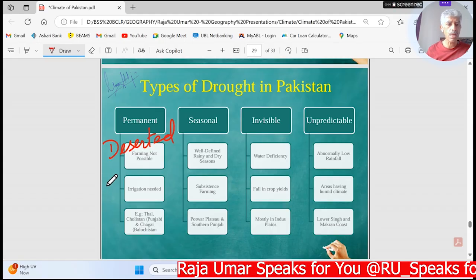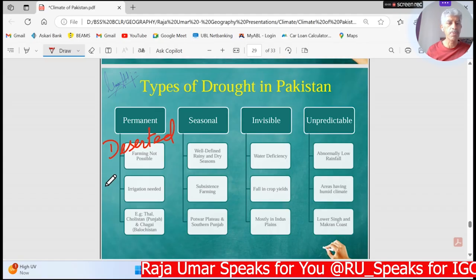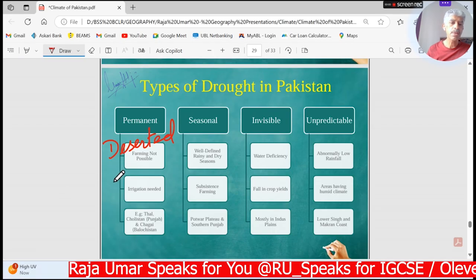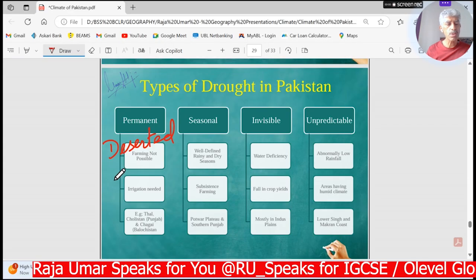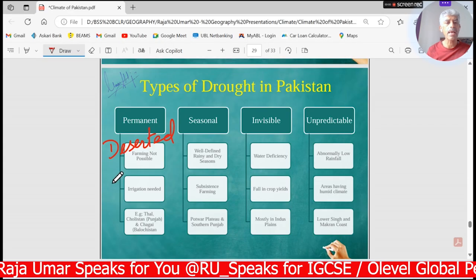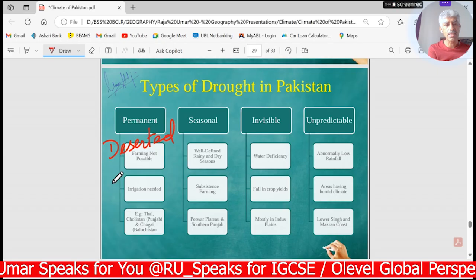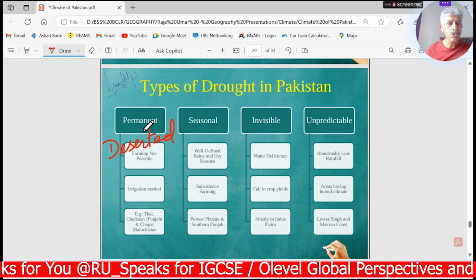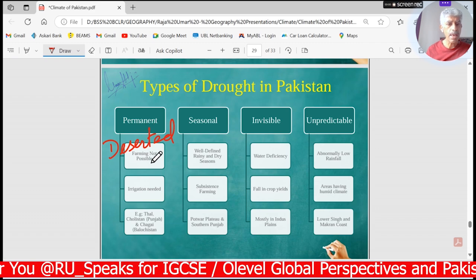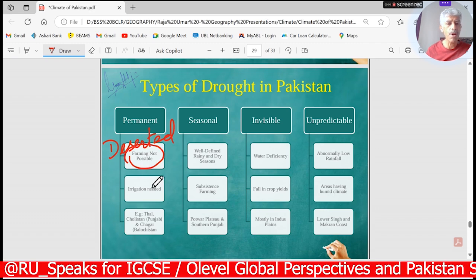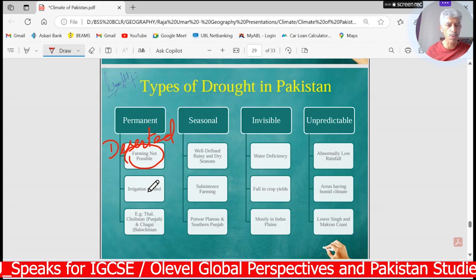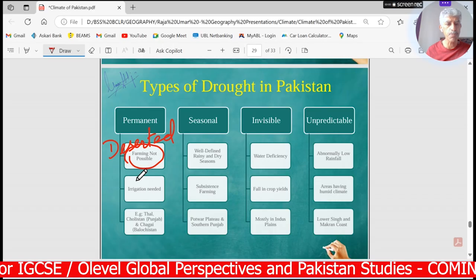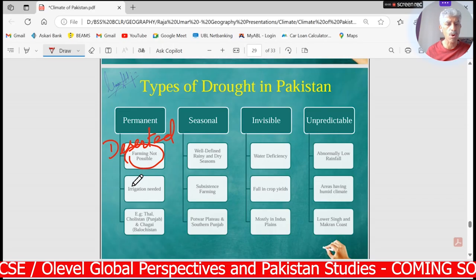I do not consider Thal of Punjab as desert because on the western side the Indus flows, and on the eastern side the rivers Jhelum and Chenab flow. So that area may not be considered so dry as to be considered a drought-affected area. Permanent drought regions do not have farming activity at all. Farming is not possible in those areas. If I talk about the Kharan Desert of Balochistan, farming is impossible over there because that is a permanent drought region.